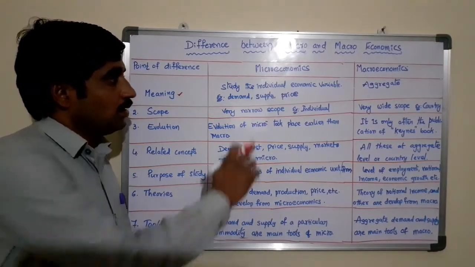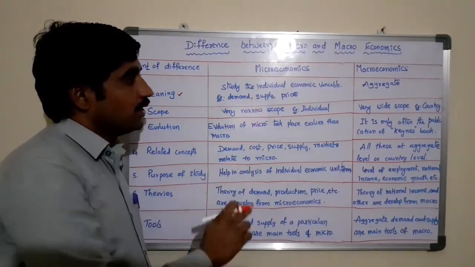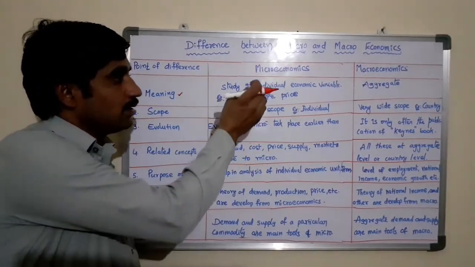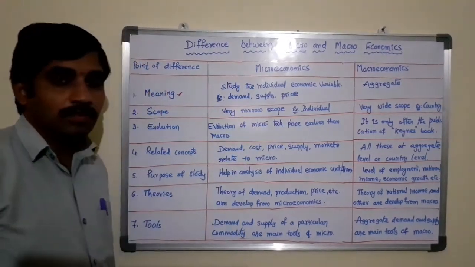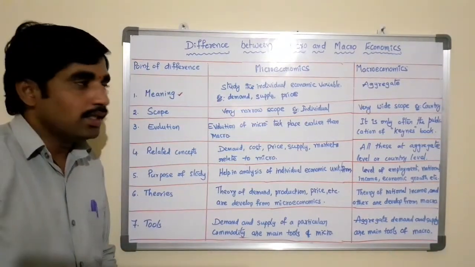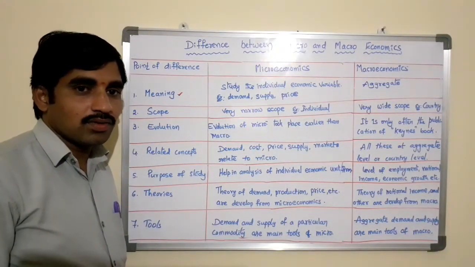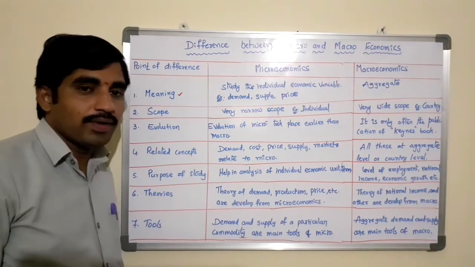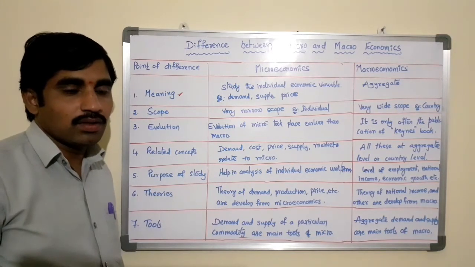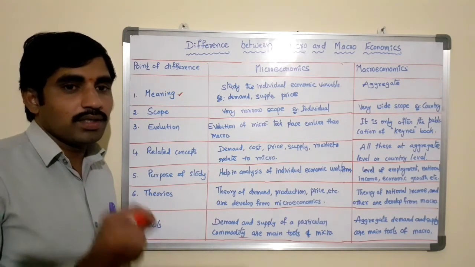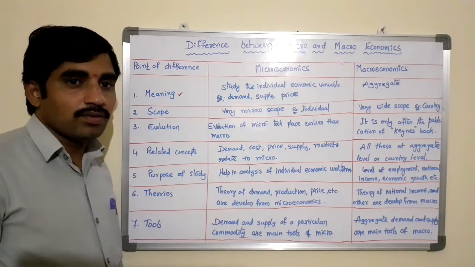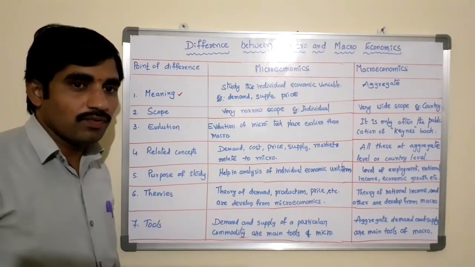Microeconomics is the study of individual economic variables in terms of demand, supply, price, cost, prices of related goods, prices of factors of production and so on. All these are related to a single economic unit or the firm.